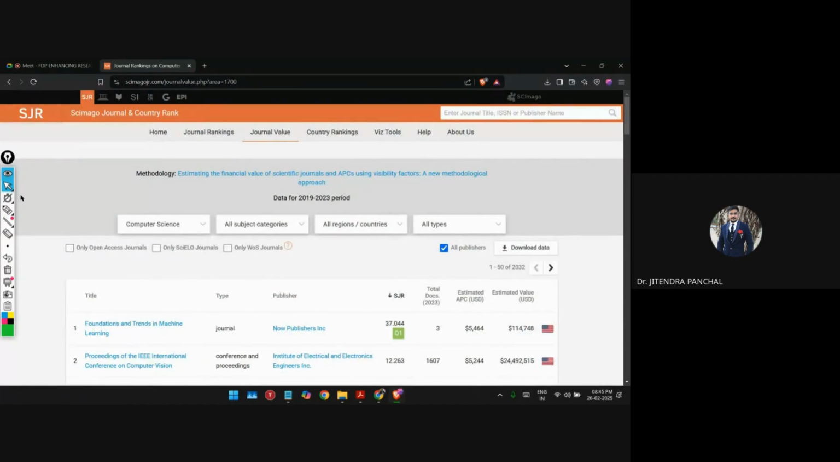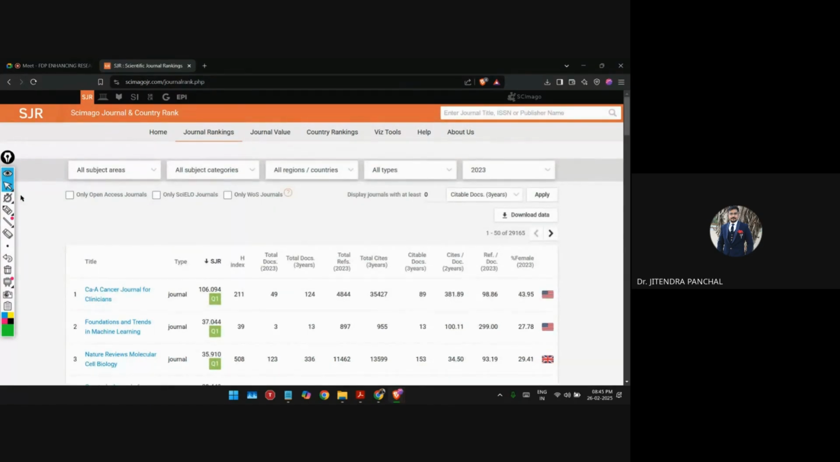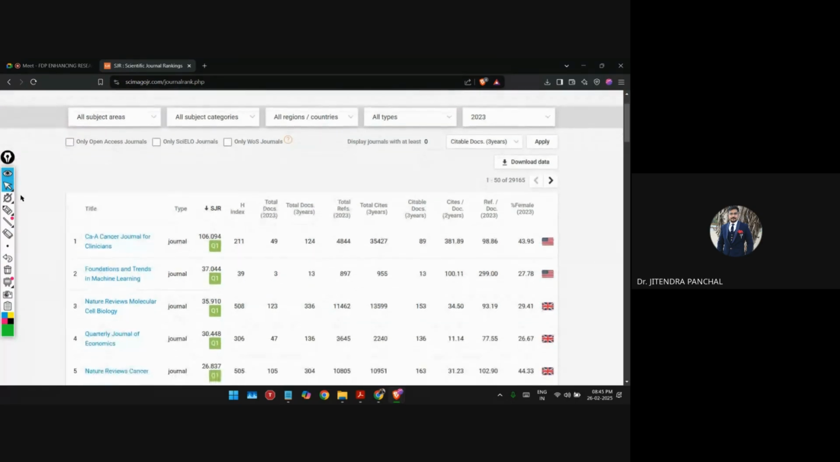So this is all about journal values, right? If you have any doubt in this, you can ask me a question regarding this, right? But generally what happens, this journal ranking is important rather than these two, right? We need to focus on this, right?